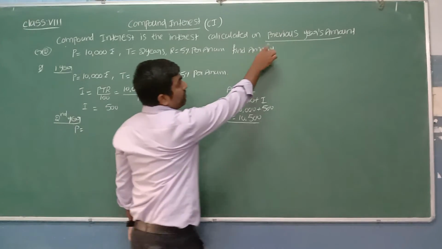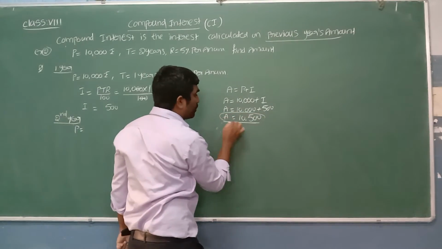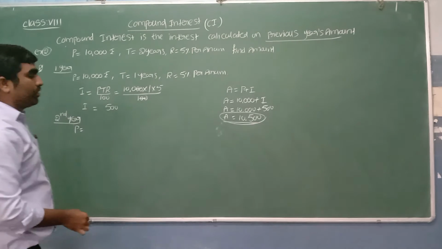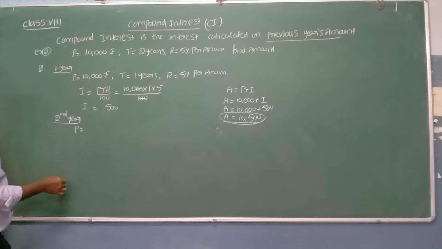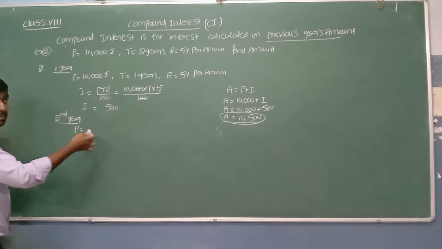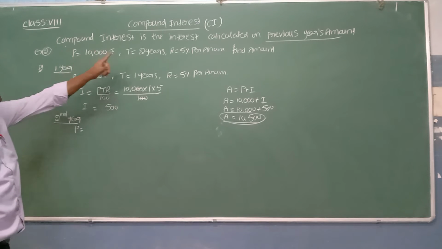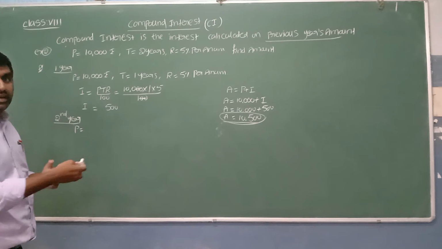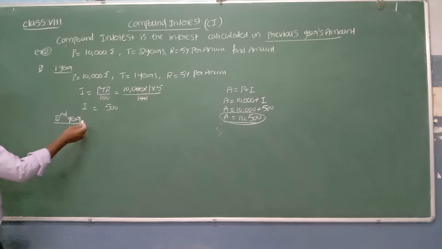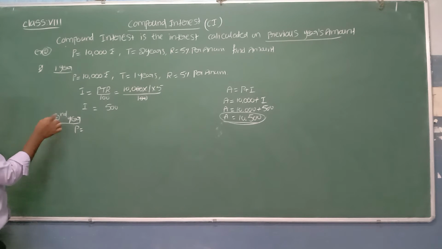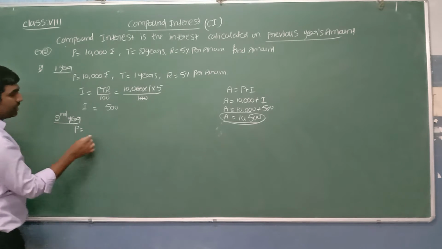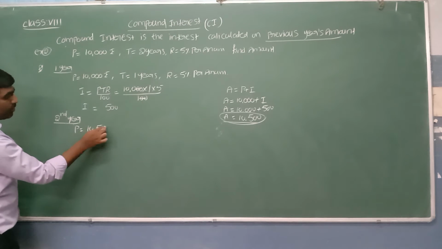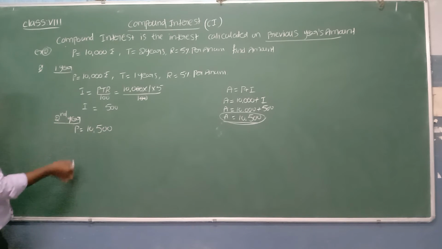What is the previous year amount? This is the previous year amount. This previous year amount we will consider as the principal amount of second year. Means again on this 500 also we should pay extra. Because of that I said compound interest means earning interest on interest. So when I am calculating second year interest, its previous year amount, first year amount is 10,500. That amount will become the principal amount of second year.